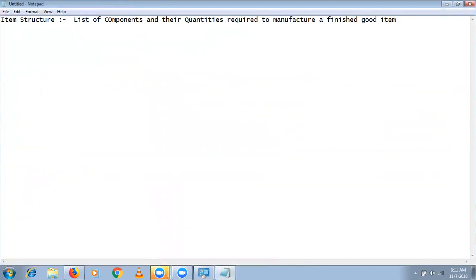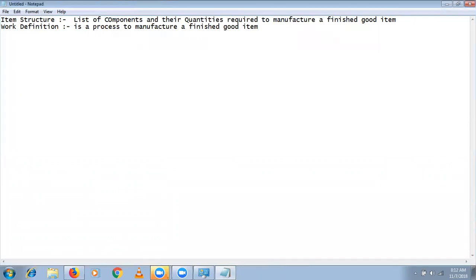Then routing, here we will pronounce it as work definition. So what is work definition or routing? Routing or work definition means where we mention the process to manufacture the finished good item. So this is item structure and work definition.